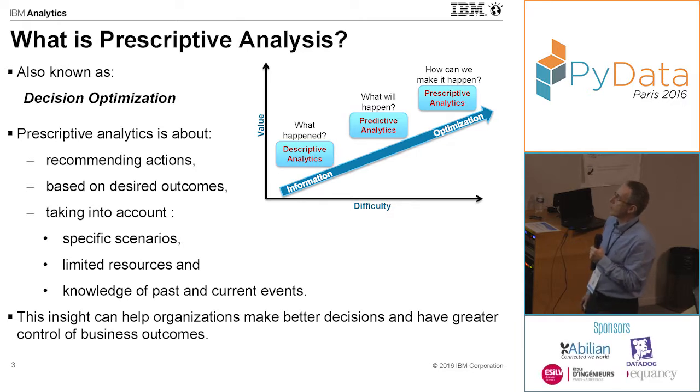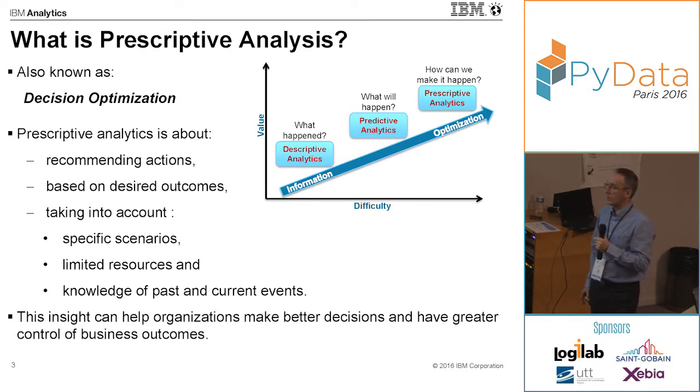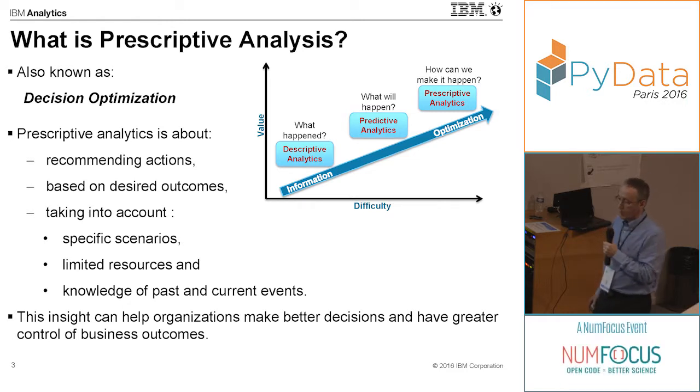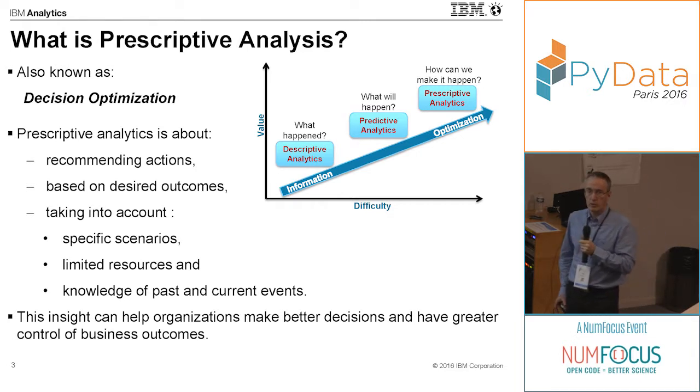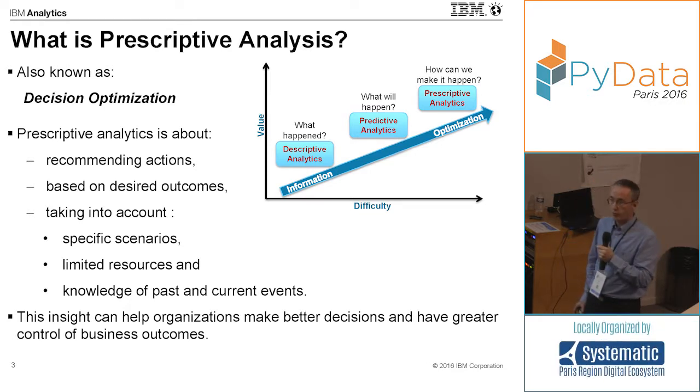First we have what we call descriptive analytics. It's really about using data mining to analyze the data and to get some insights about the past. For example, typically it can be classifying customers in groups. Then there is predictive analytics. Predictive analytics is more about understanding the future. It's using statistical modeling and forecast techniques to make some predictions about the future. Typically, one wants to generate a forecast for customer demand or for the evolution of prices. So this is predictive analytics.